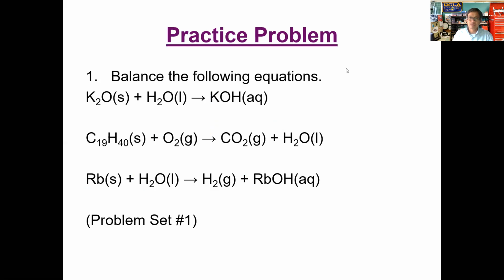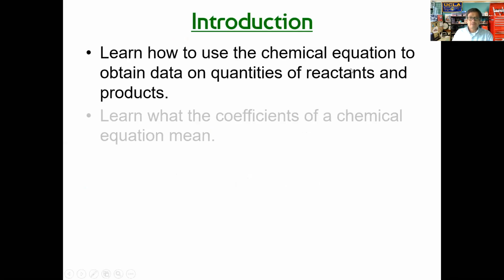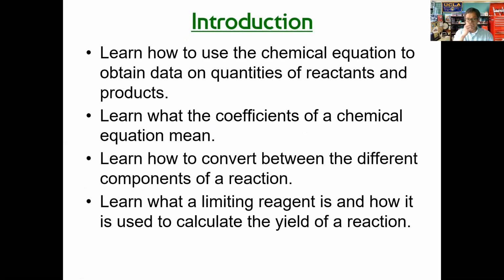Okay, all right. So what we're going to do then, real quick, and I'm running low on time here, in this particular chapter, like I told you, we're going to be looking at reactions. Let's make sure you understand this. We're going to be looking at chemical equations, so make sure you review chapter 11 and take a look at the chemical equations. We're going to use that to describe the quantities of reactants and products. We're going to describe how much of the reactants and how much of the products there are.